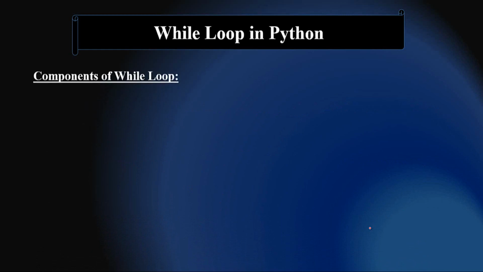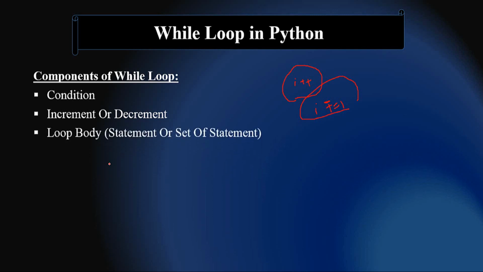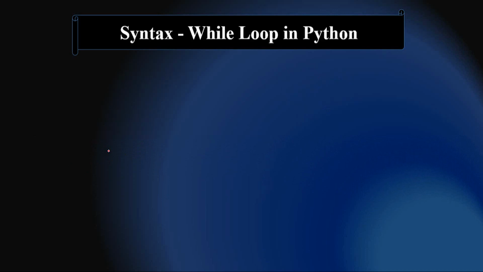So, the different components of a while loop. One of them is the condition. You have to provide a condition if you want to work with a while loop. Another is increment or decrement. In Python, this type of increment or decrement operator is not supported, but we have to use the addition assignment operator for increment or decrement. Here you change it to the minus or subtraction symbol if you want a decrement operation. Then the loop body, in which we write a statement or a set of statements. These are the different components of a while loop.